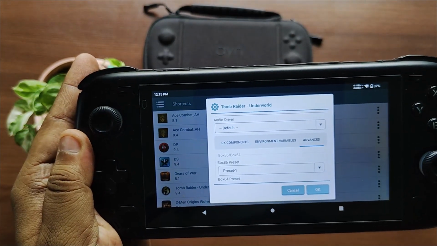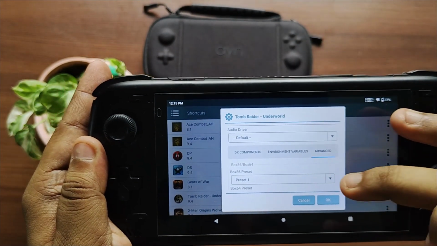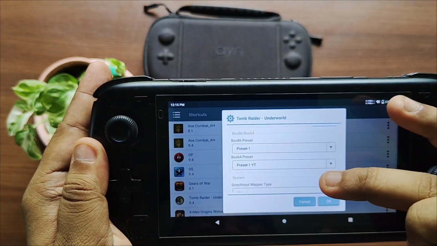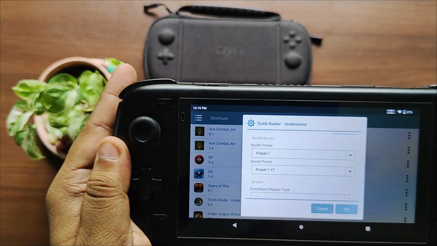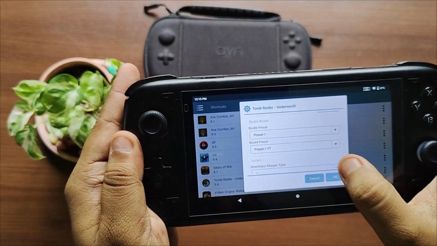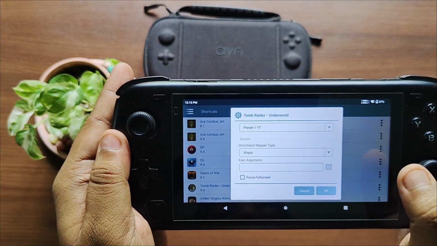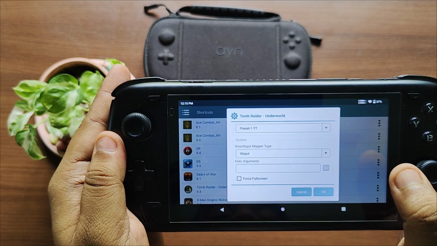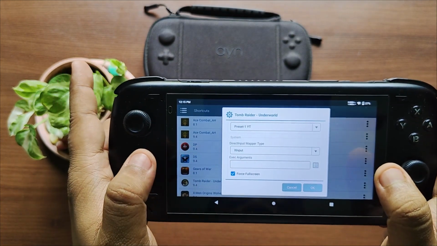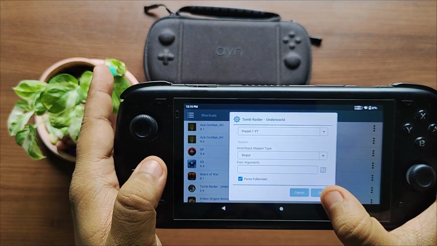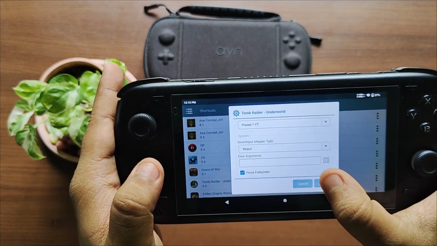Now in the advanced, I have created two presets, preset 1, and there are 2 or 3 presets in the Box64, but I don't think for this particular game that really matters. I have selected direct input mapper as XInput, and usually I keep a tick on the force full screen option, but you can leave it unticked, there shouldn't be any problem.